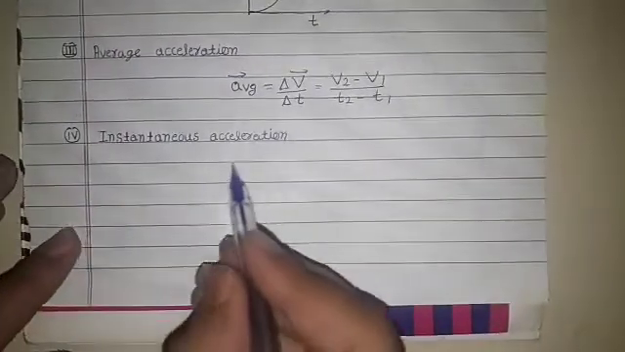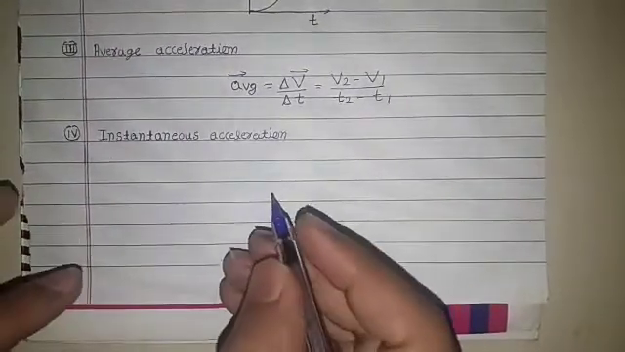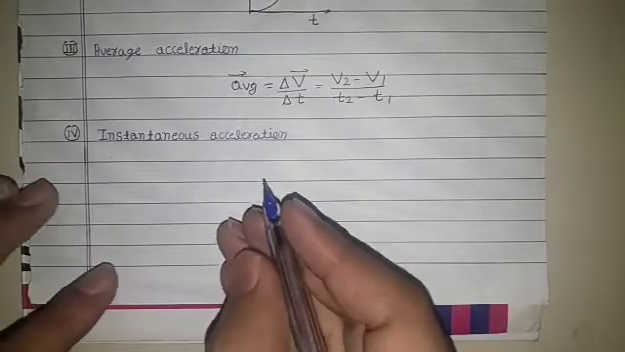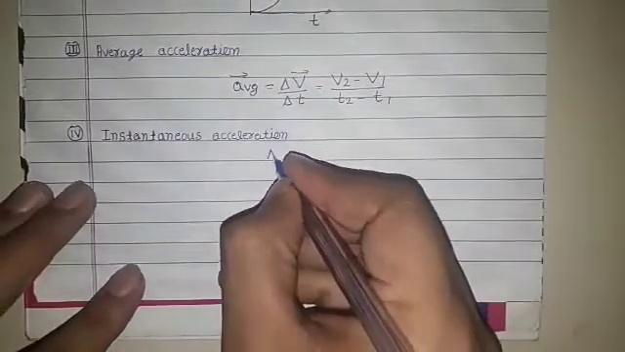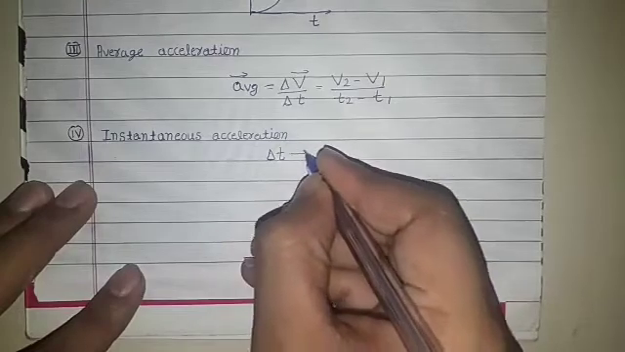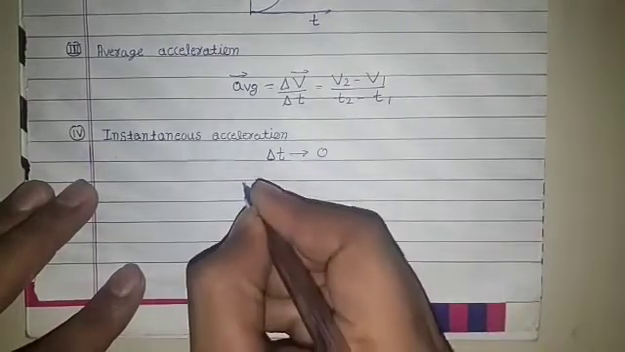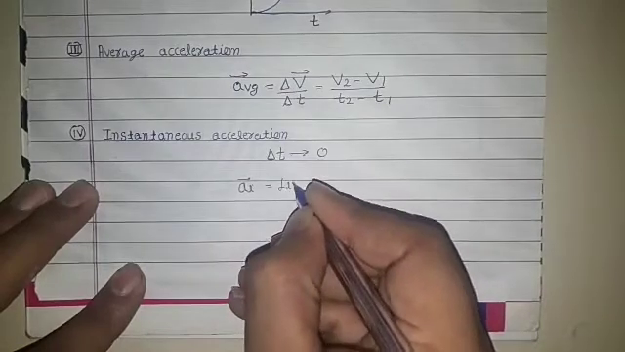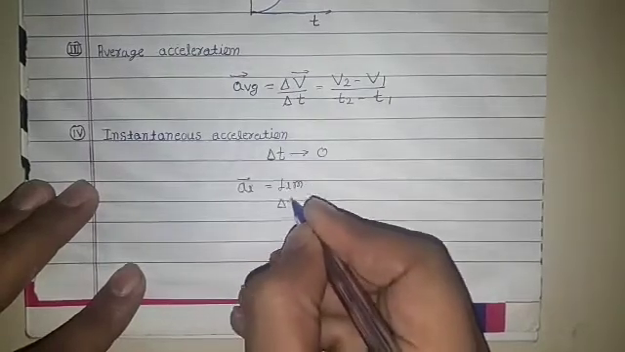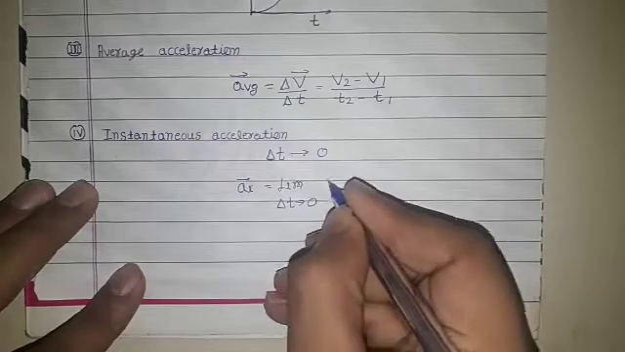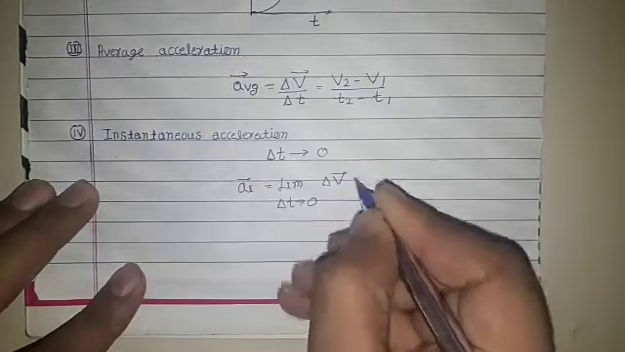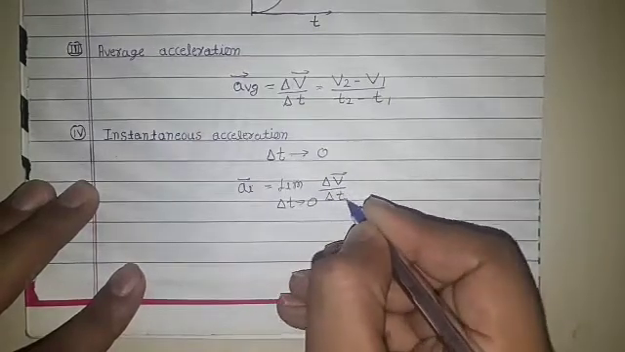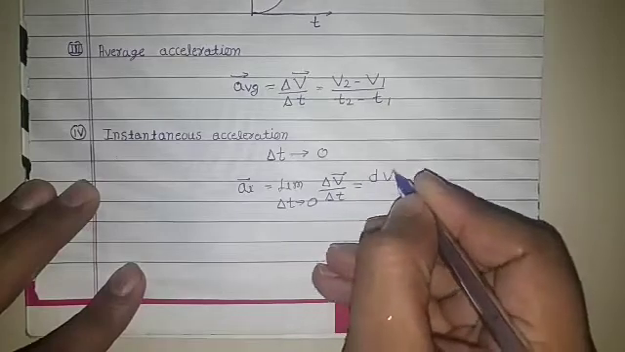Next is instantaneous acceleration. This acceleration is defined for an instant of time. Here the time duration is very small, delta t tends to 0. It is a instantaneous, equal to limit delta t tends to 0 of delta v vector upon delta t. It is equal to dv by dt.